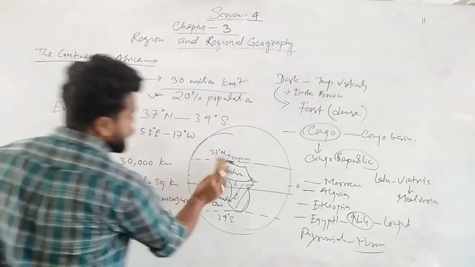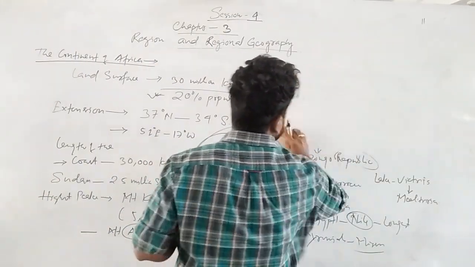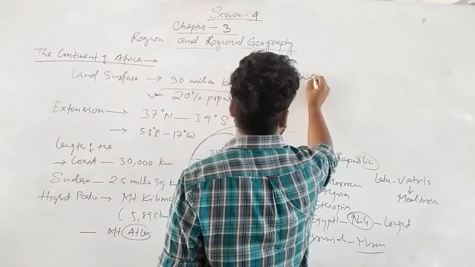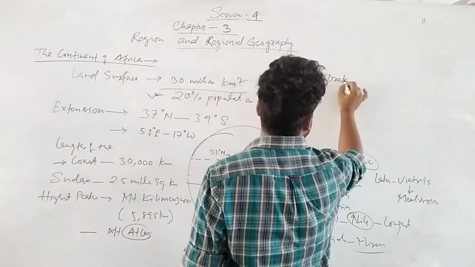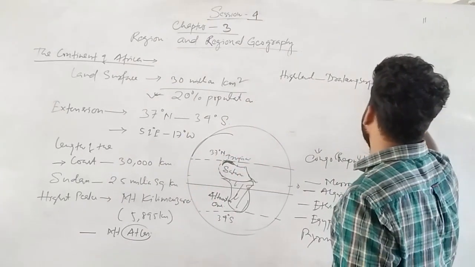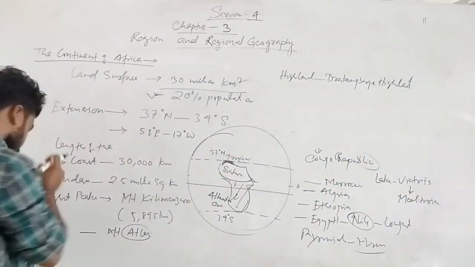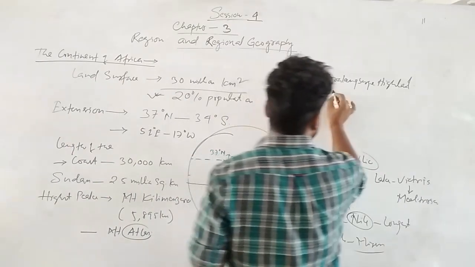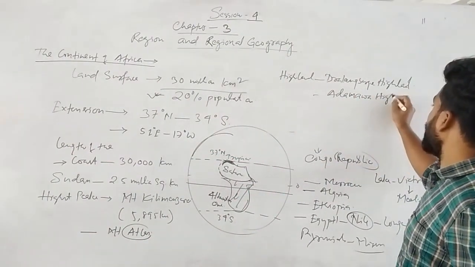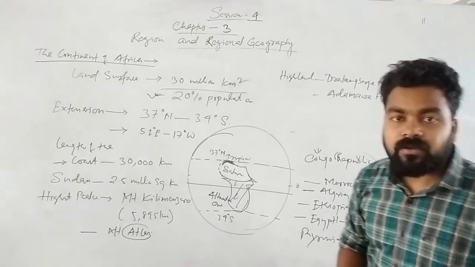And some highlands are there. Okay, we'll see the highlands. Drakensberg Highland. Again another highland is here, Adamawa Highland. These two highlands are the most important in Africa.